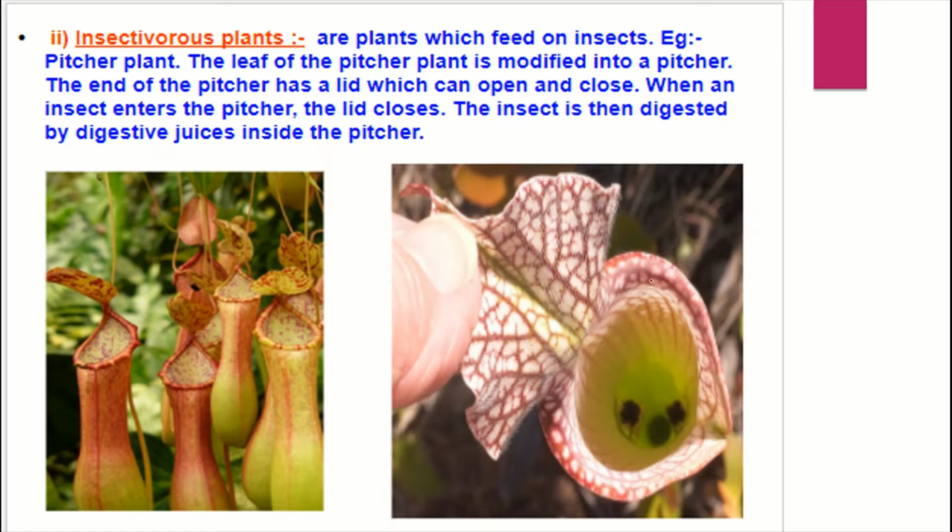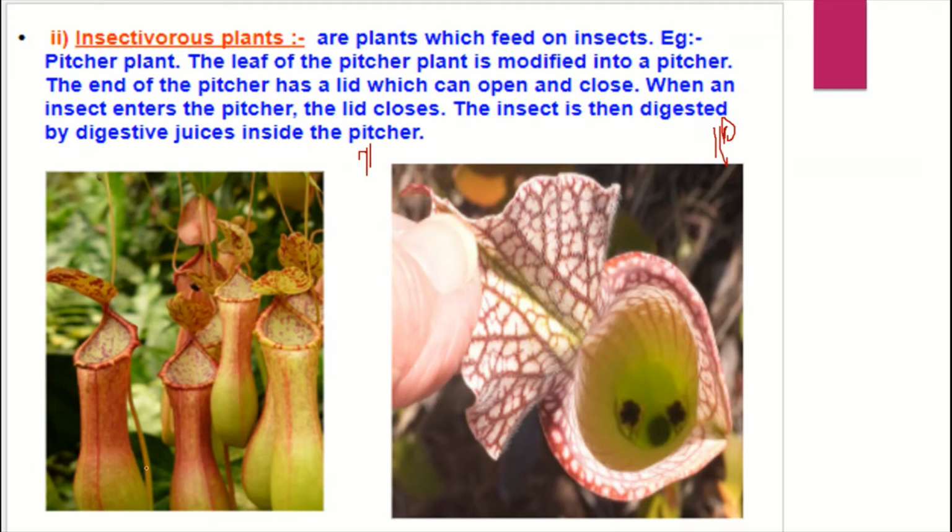Now insectivorous plants. A plant normally consists of a leaf and shoot, but in these plants something is modified. Like in this pitcher plant, the plant shoots are normal, but the leaf is modified into a pitcher type.